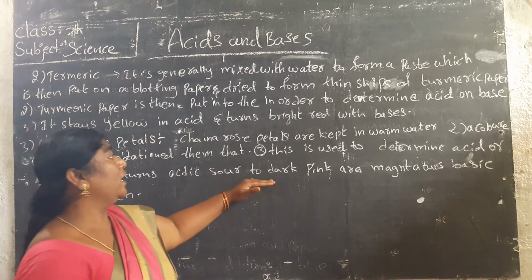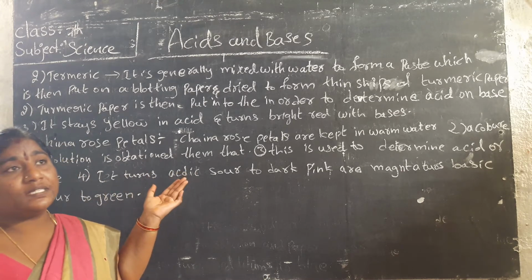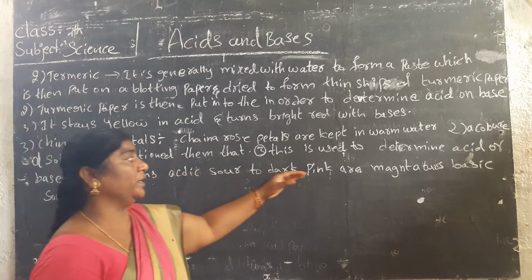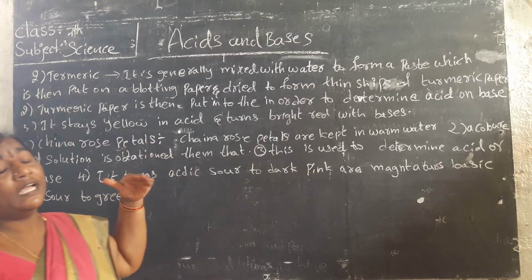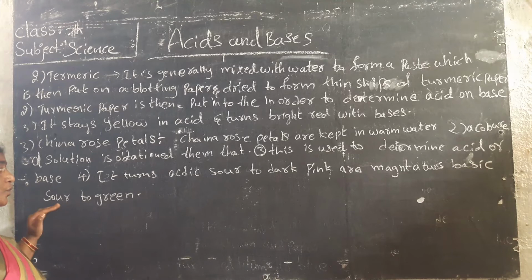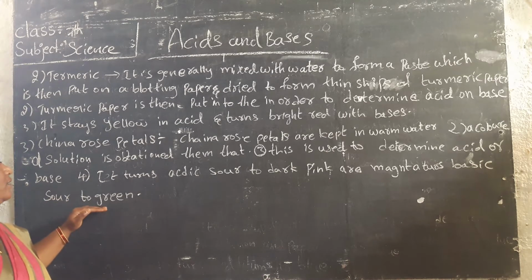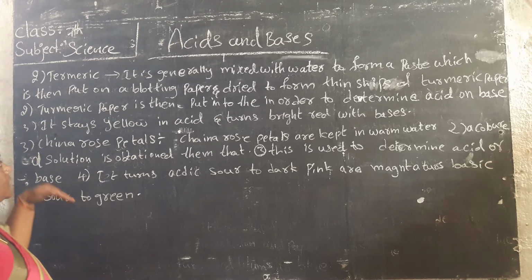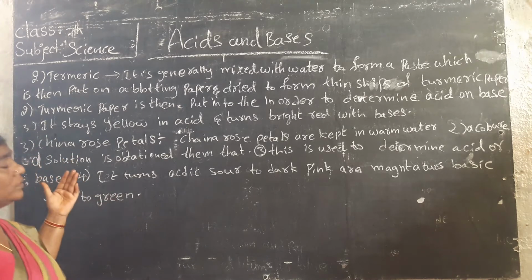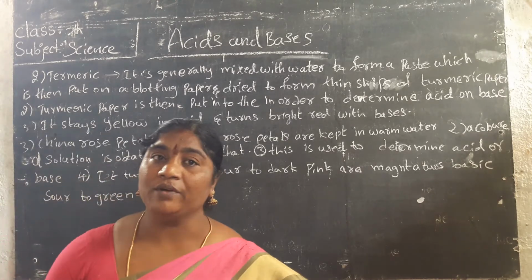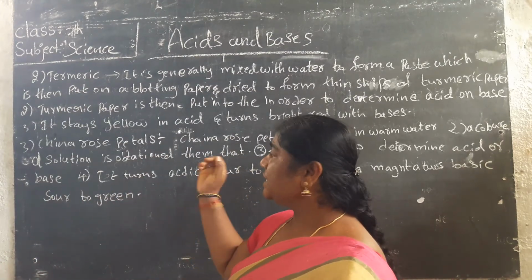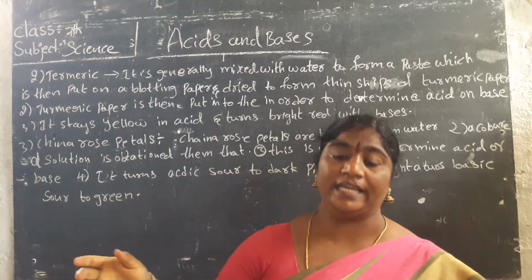First, when the petals are put in warm water, it changes into a dark pink color. And when we put it in bases, it changes to green. We put the acid in warm water, and it changes the rose petals to a dark pink color. These are the natural indicators changing colors. We have litmus paper, turmeric and the China rose. We have seen how they are changing their colors.